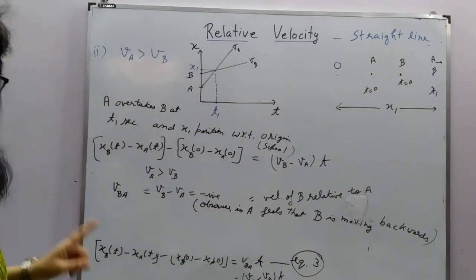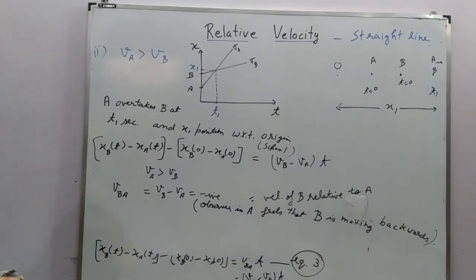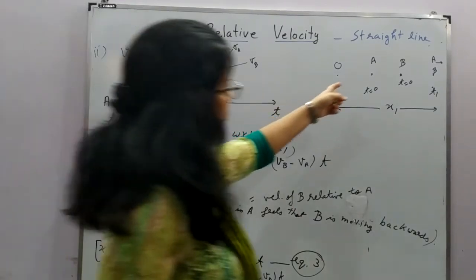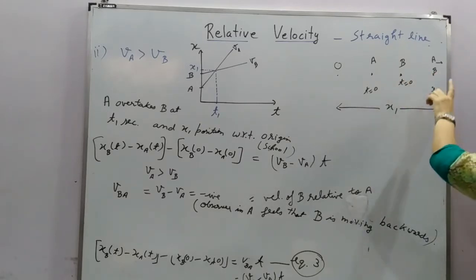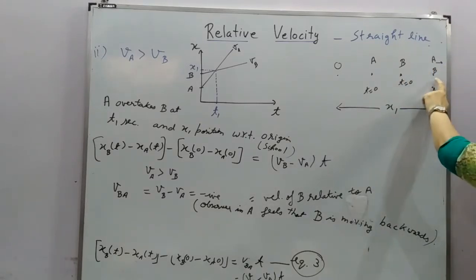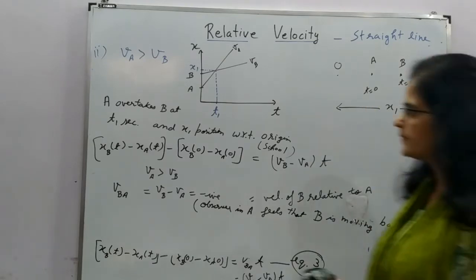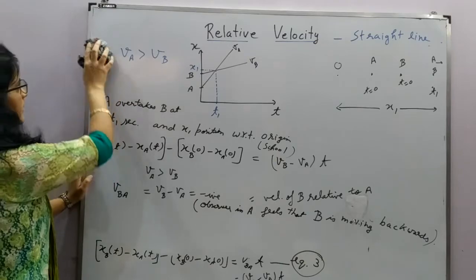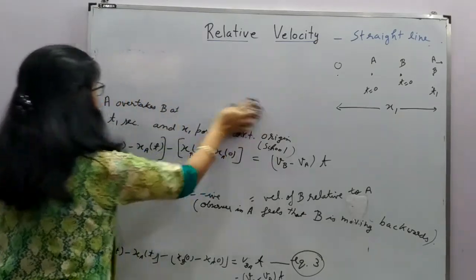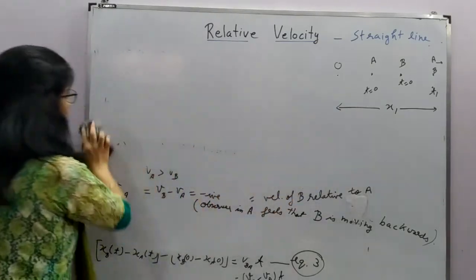Important point to be understood here. Okay. So that means when A is overtaking, the observer in A feels that B is moving back. Right. So the third case will be that if VB is greater than VA.